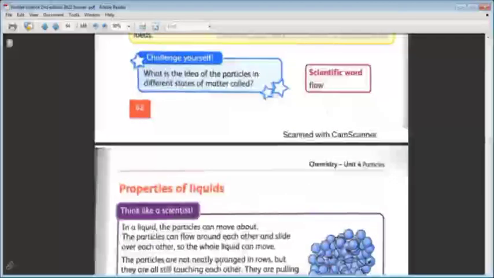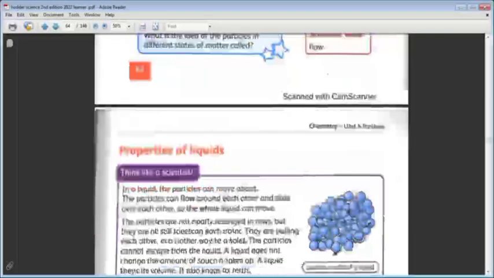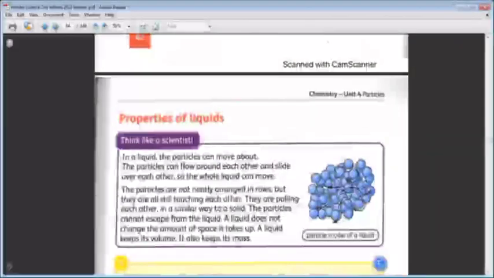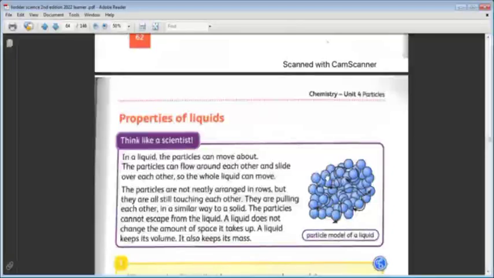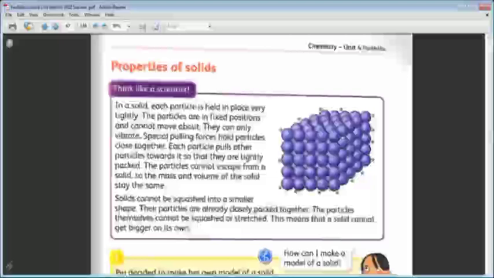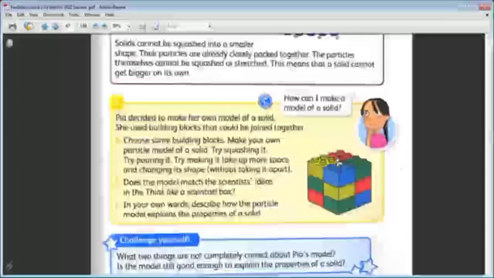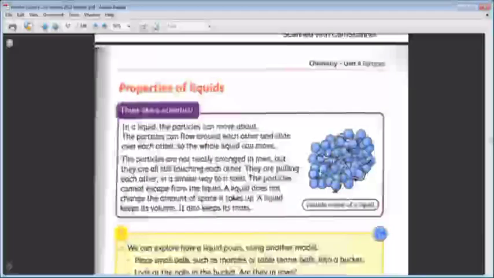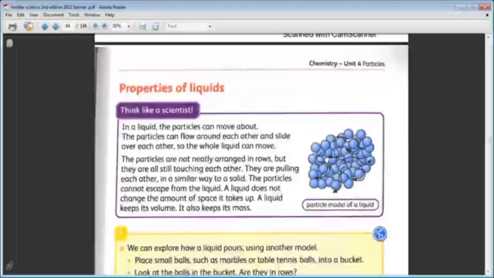Now we will talk about the properties of the particles of the liquids. Here are the particles of the liquid. It is different from the particles of the solid. Can you remember? This is the particles of the solid, and this one is the particles of the liquid. Can you see the difference between the arrangement of the particles, Saba?